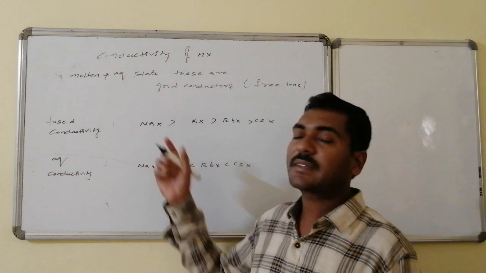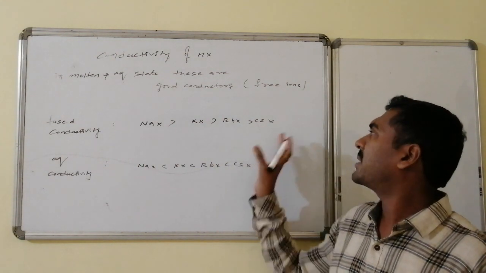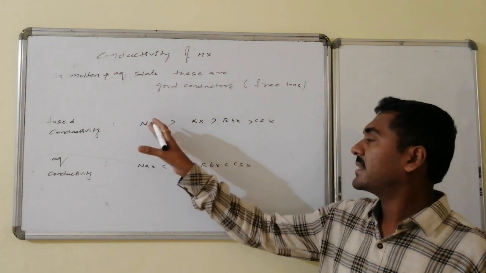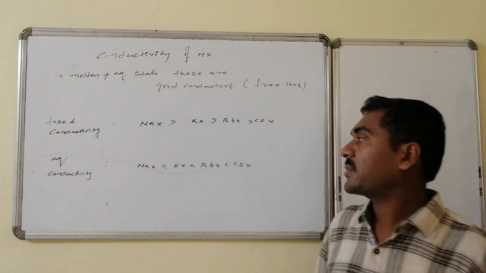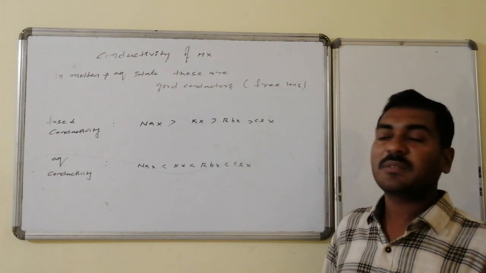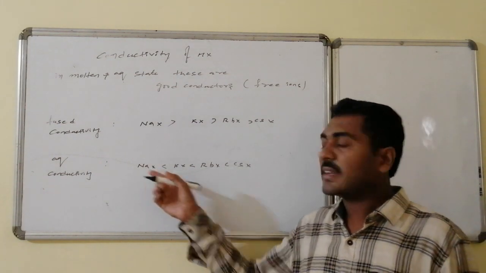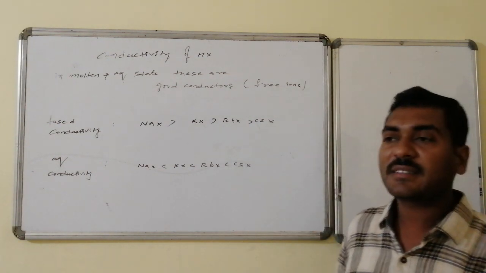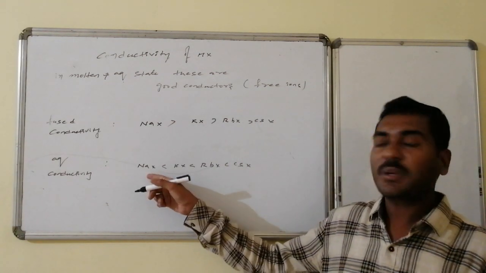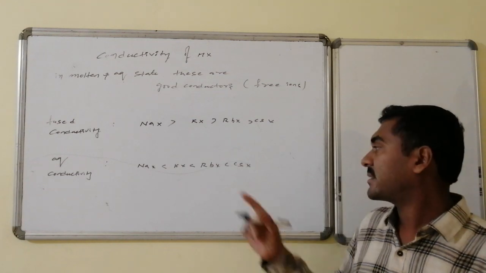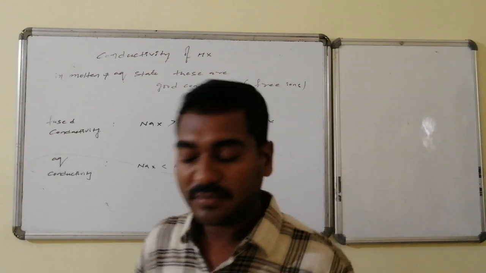Therefore, in fused state conductivity, sodium halides have higher conductivity compared to potassium and rubidium halides, because the anion is the same and the cation size is smaller for sodium, hence higher conductivity. Whereas in aqueous solution, the trend is reversed, because the hydrated ion size comes into existence. The smaller the original size, the larger the hydrated size, and the larger the size, the lower the conductivity. Therefore, compared to sodium halides, potassium halides have higher conductivity. Similarly, it increases, and cesium halide has the highest conductivity.